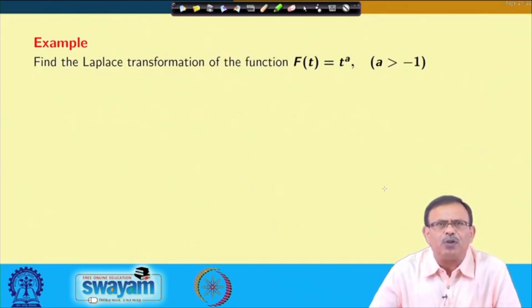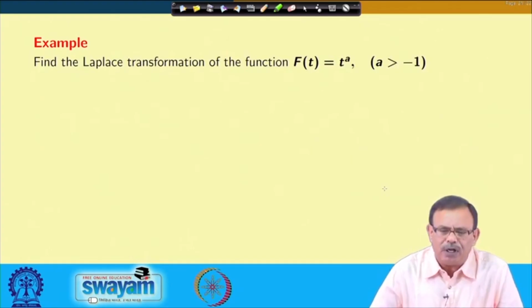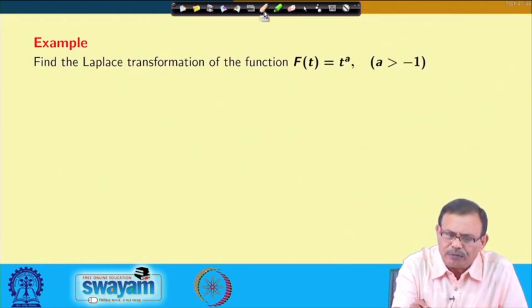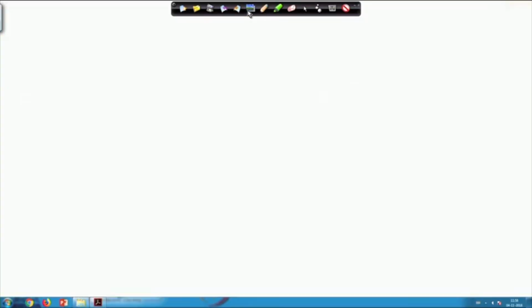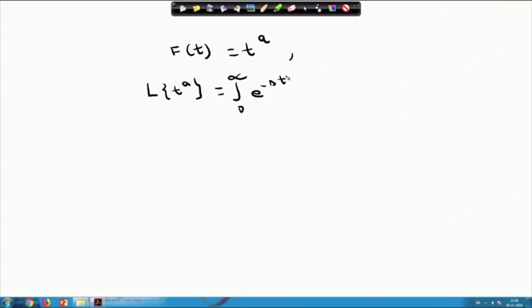Now, let us try to find out the Laplace transform of some functions. Let us see the function f(t) equals t to the power a, where a is greater than minus 1, say. From the definition, the Laplace transform of t to the power a equals integral 0 to infinity e power minus st into t power a dt.